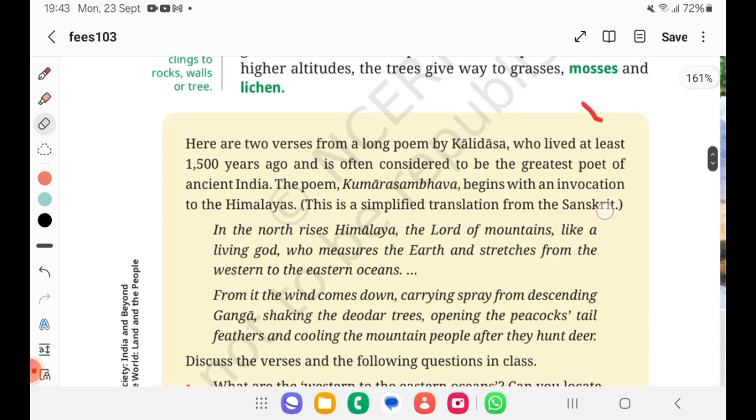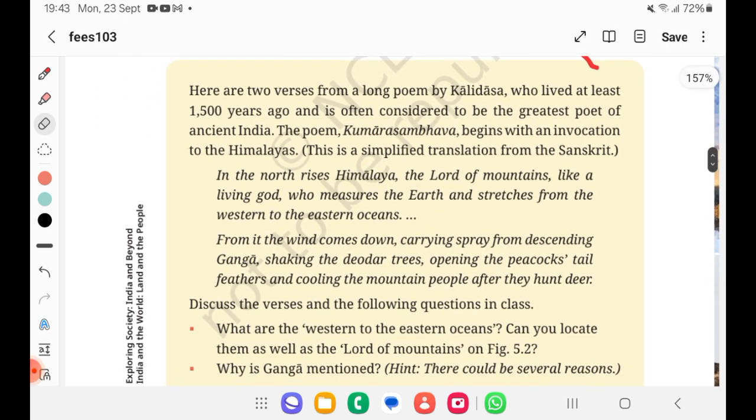Now see one more interesting point here, about Kalidasa's Kumara Sambhava. What they are saying is, here are two verses from a long poem by Kalidasa, who lived at least 1500 years ago and is often considered the greatest poet of ancient India. The poem Kumara Sambhava begins with an invocation to the Himalayas. This is a simplified translation from the Sanskrit.